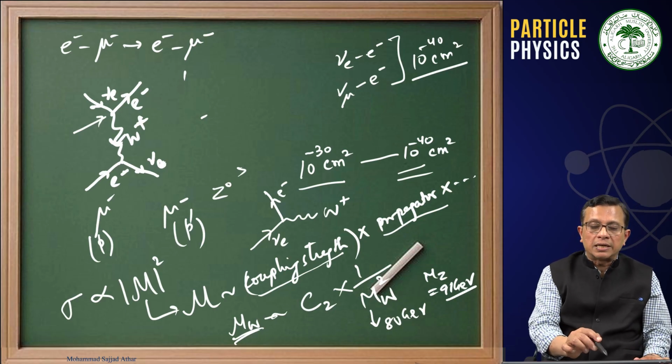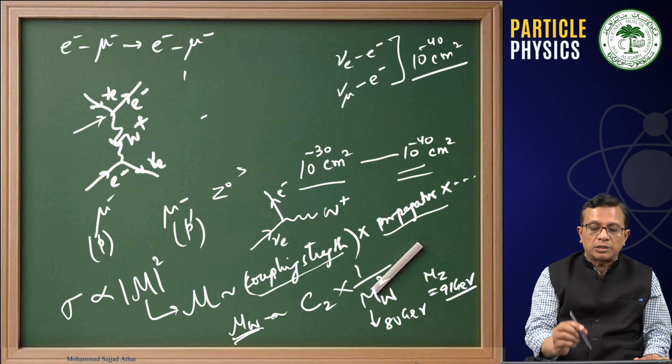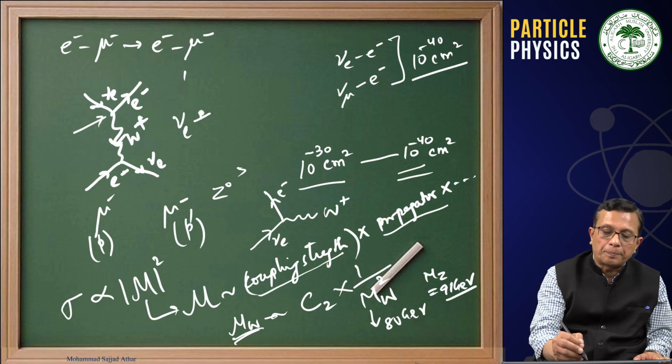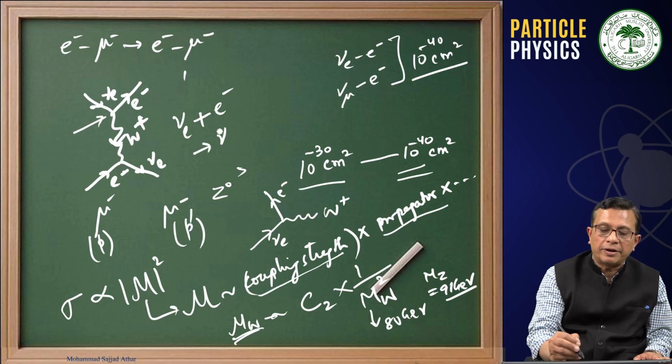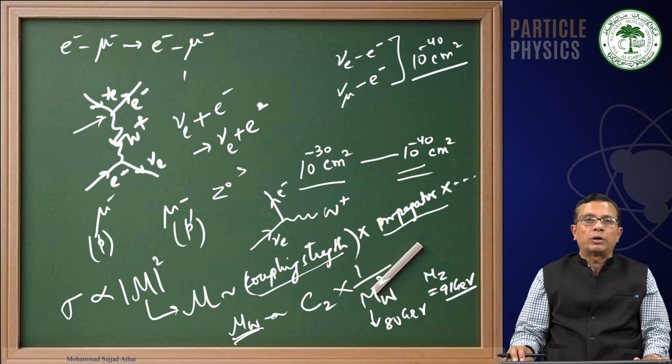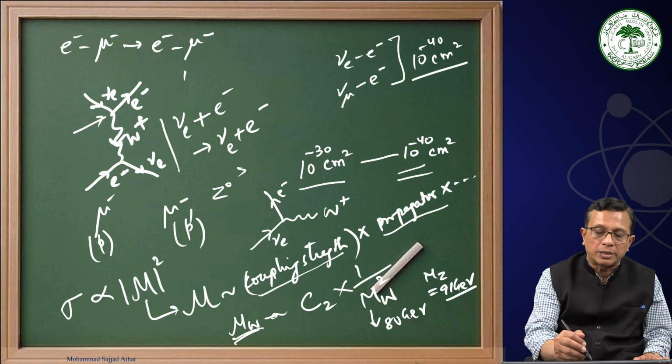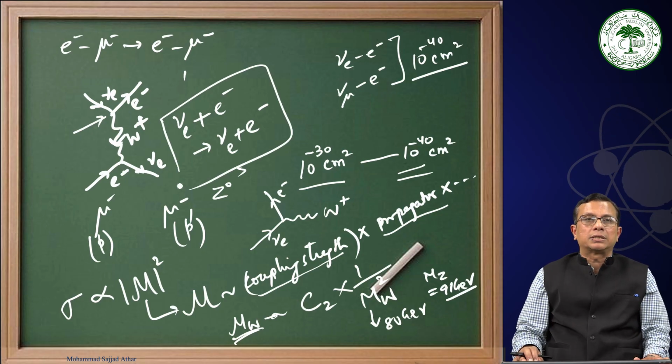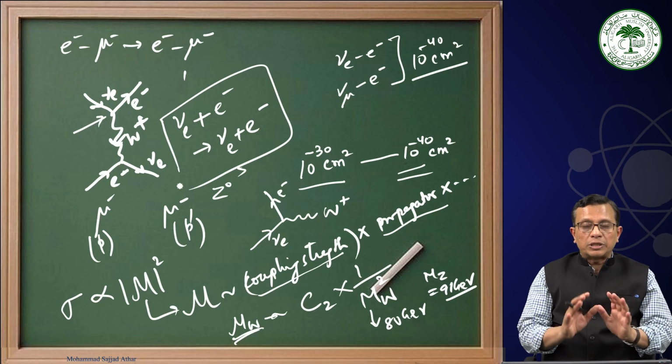Therefore, you can see that ν_e e⁻ we are talking about represents a process or scattering where we have a neutrino and an electron in the initial state and a neutrino and an electron in the final state. This is what we call neutrino-electron scattering.